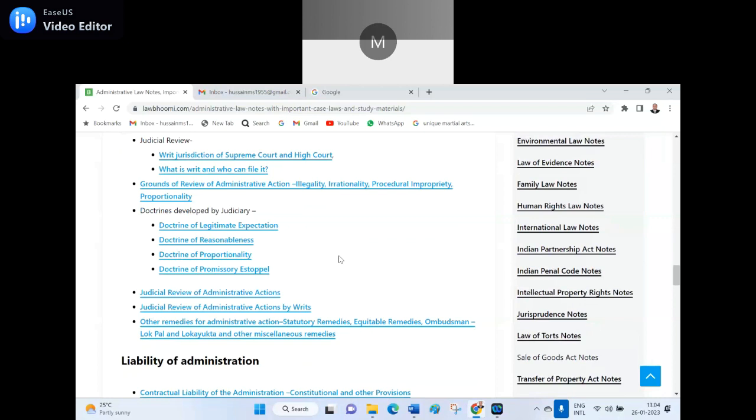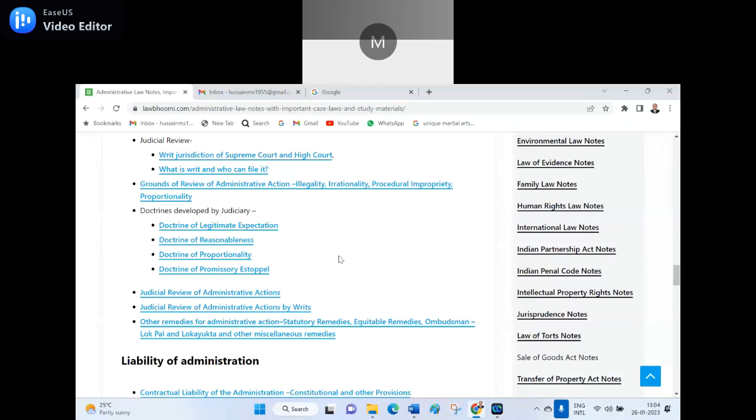What I do is write doctrine of legitimate expectation, and there I write doctrine of reasonableness. Instead of reasonableness, I can say doctrine of reason. Then I write doctrine of proportionality, then doctrine of promissory estoppel.